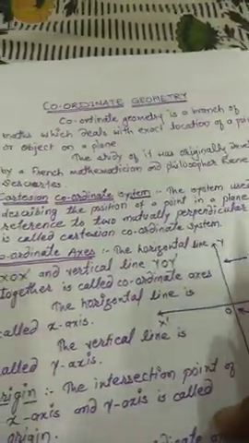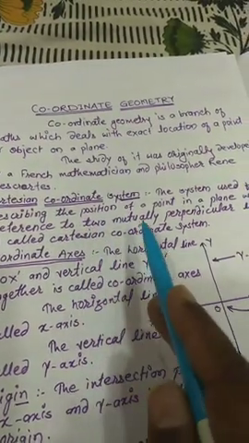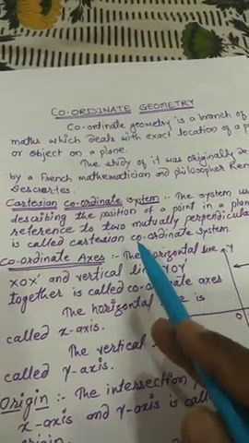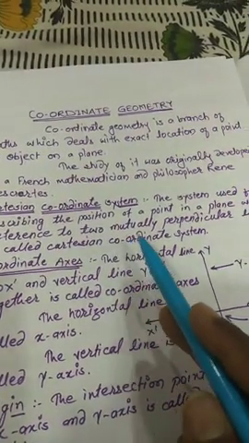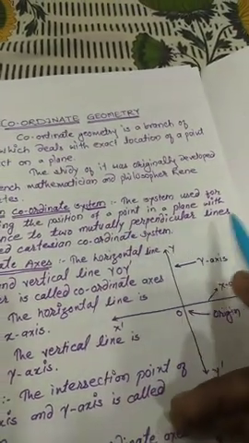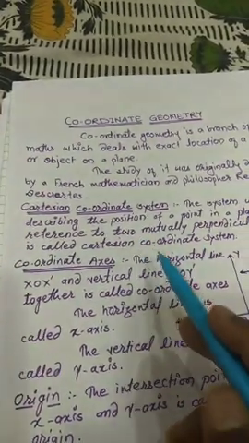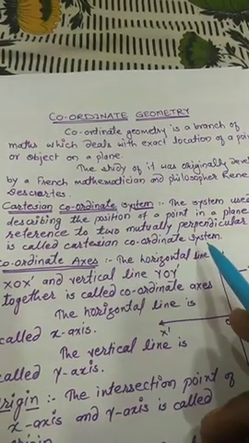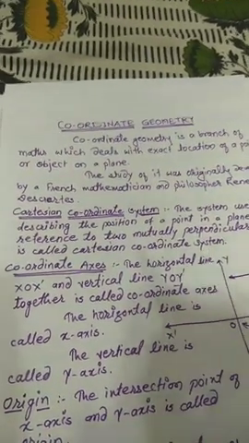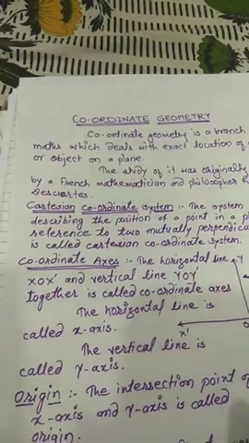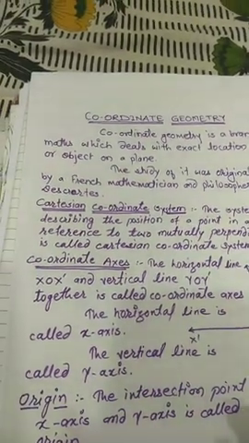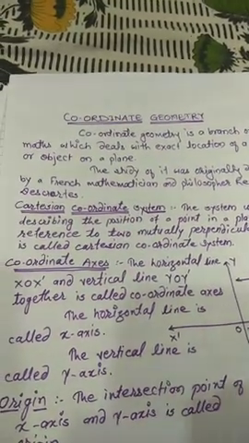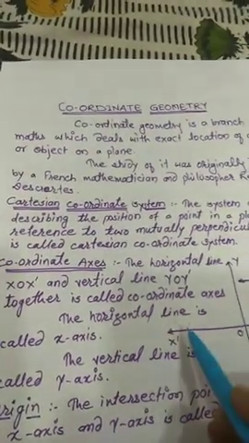The system used for describing the position of a point in a plane with reference to two mutually perpendicular lines is called the Cartesian coordinate system. Just now I told you he took one vertical and one horizontal line and drew perpendicular lines from that web to the horizontal and vertical lines.